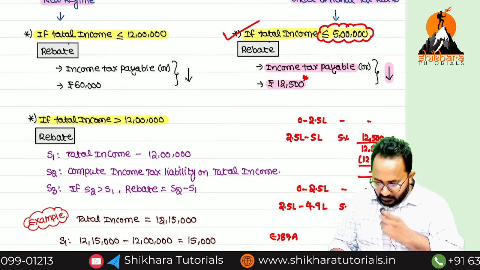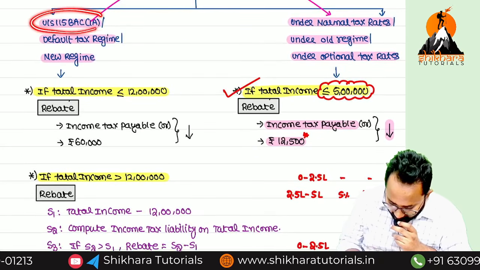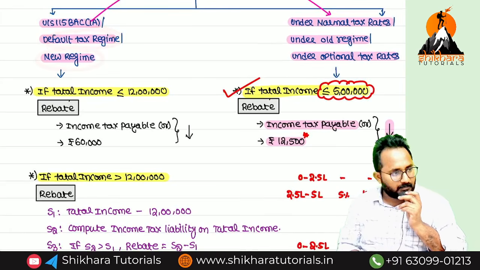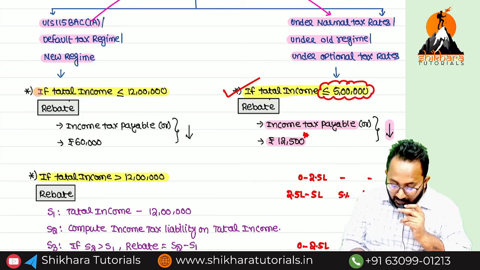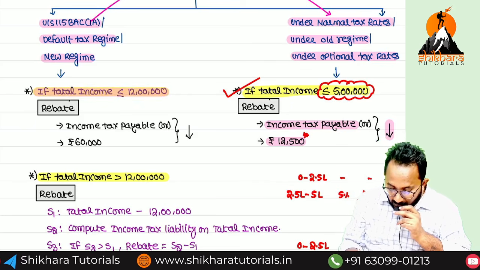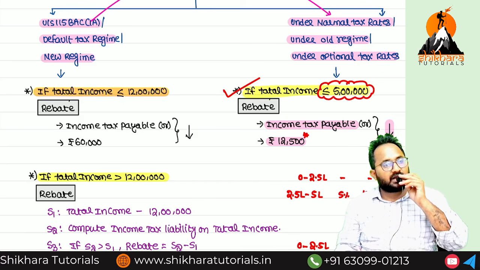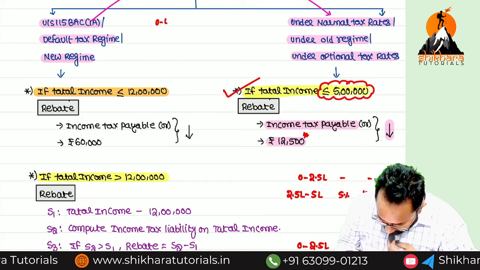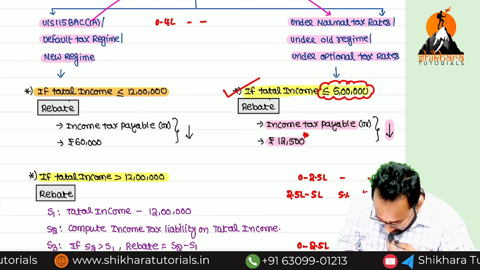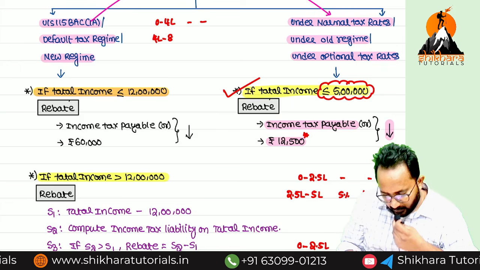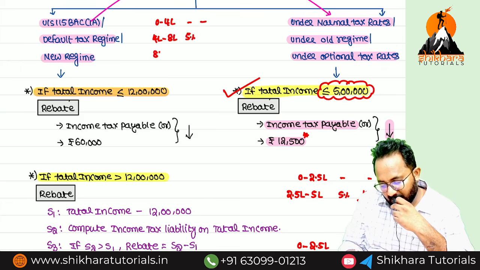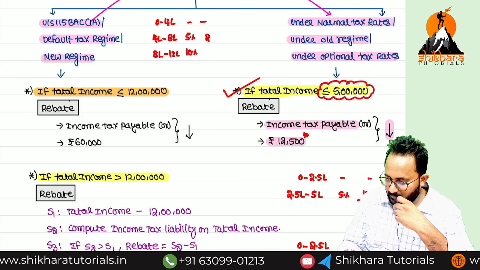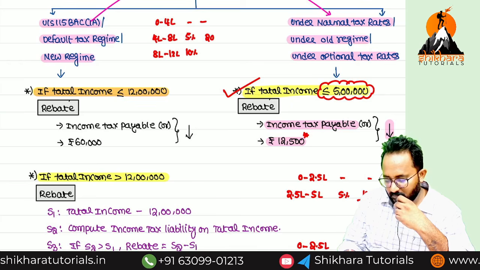Now, we follow the 115BAC(1A) default tax regime, the new regime. Here, if your total income is less than or equal to what? 12 lakh, you can get the rebate. So please calculate tax on 12 lakh. 0 to 4 lakh, how much? Nil. 4 lakh to 8 lakh, 5%. 8 lakh to 12 lakh, how much? 10%. Here how much? So 20,000.